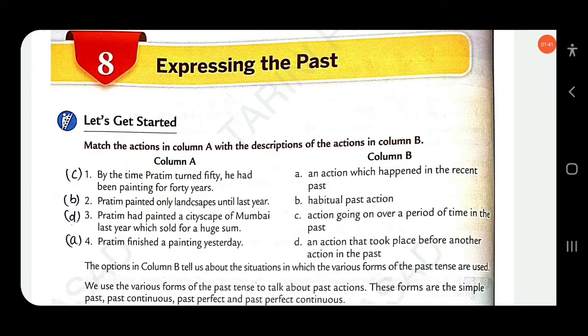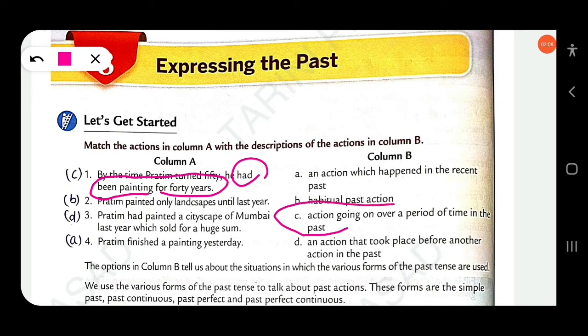Match the actions in column A with the descriptions of the actions in column B. Here, by the time Pratim turned 50, he had been painting for 50 years. Here the past perfect continuous tense is used. That means an action going on over a period of time in the past.